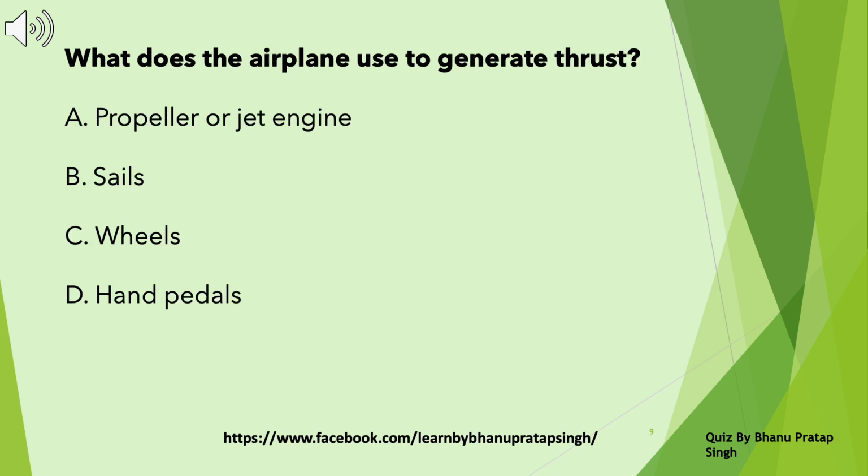What does the airplane use to generate thrust? A. Propeller or jet engine. B. Sails. C. Wheels. D. Hand pedals. Take a pause and choose the correct answer. Answer A. Propeller or jet engine.